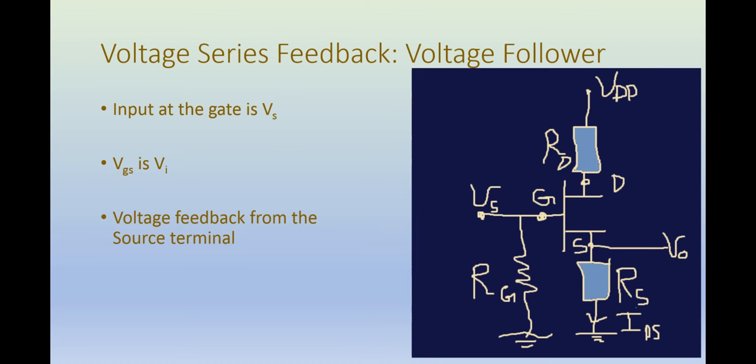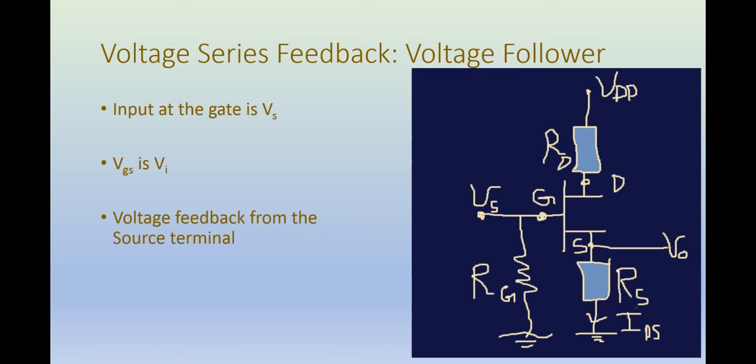So first let's discuss another example of voltage series feedback. And on this slide you can see an FET based voltage follower circuit. So you have the input at the gate. So when you have input at the gate, VG is basically equal to Vs, whereas the output is from the source terminal. So V0 is basically the voltage at the source.